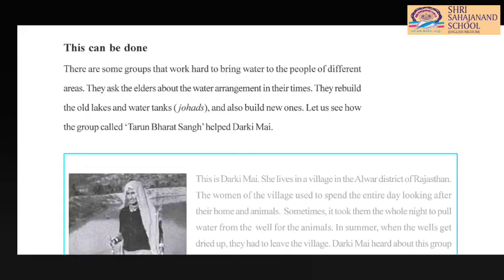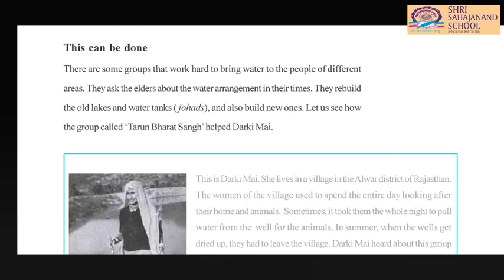Let us see how the group called Tarun Bharat Sangh helped Darkimai. So there are certain groups of people that nowadays are helping villagers where there is less water or they do not get water. By which method?